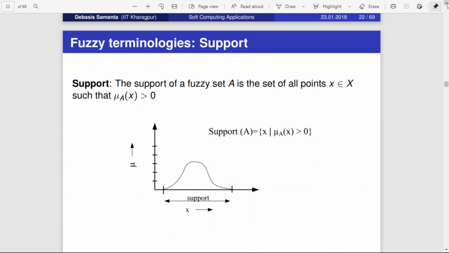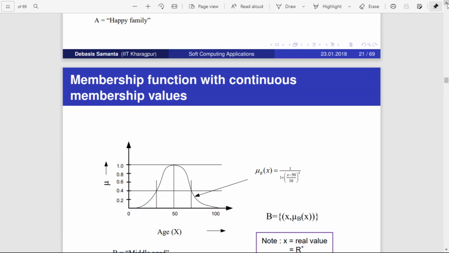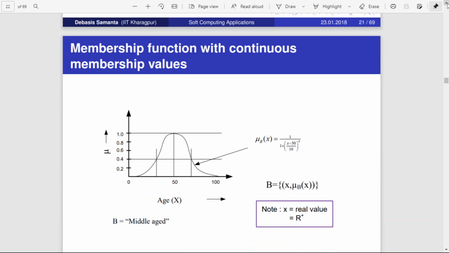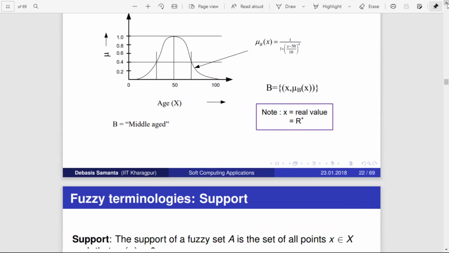Welcome. So in the last lecture we have discussed what is a crisp set, what is a fuzzy set, and towards the end we have discussed the membership function, an introduction to the membership function, and what type of values the membership function can take. It can take both discrete values and continuous values depending on the type of the membership function. So these things we have discussed in the last lecture.